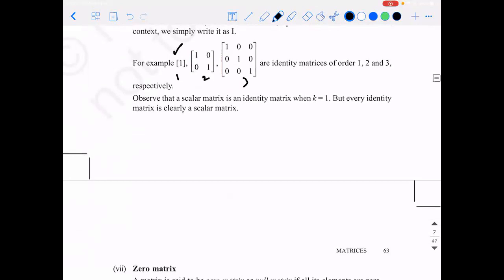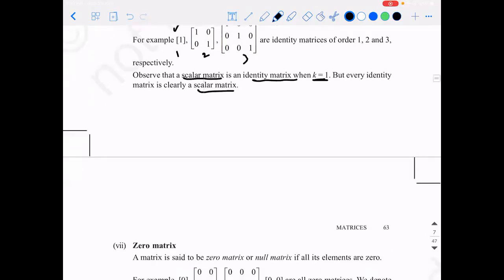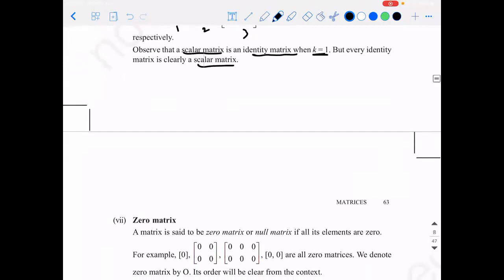Okay, so what we can say is, observe that a scalar matrix is an identity matrix when the value of k is 1. But every identity matrix is a scalar matrix. So they can put a question like this: every scalar matrix is an identity matrix, false. Whereas every identity matrix is a scalar matrix, true. Okay. Next. What is a zero matrix?